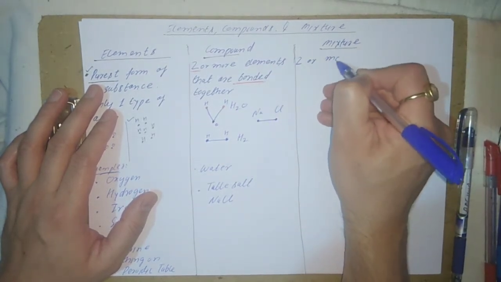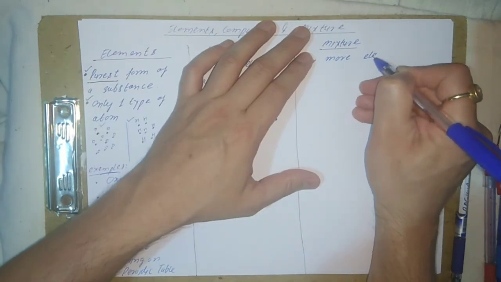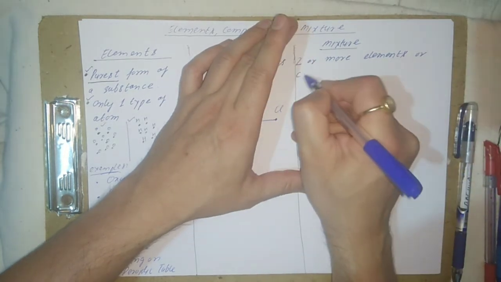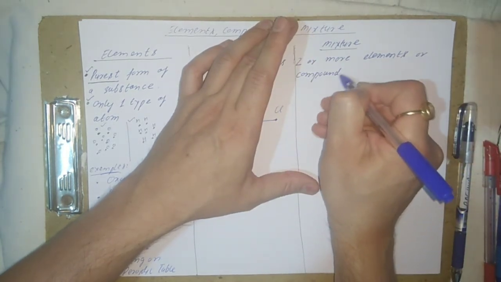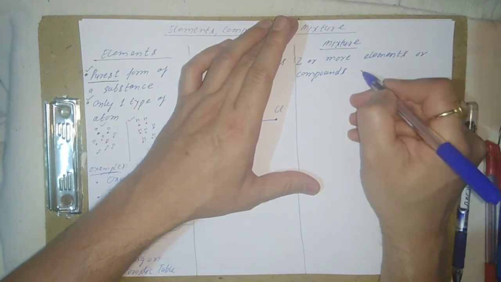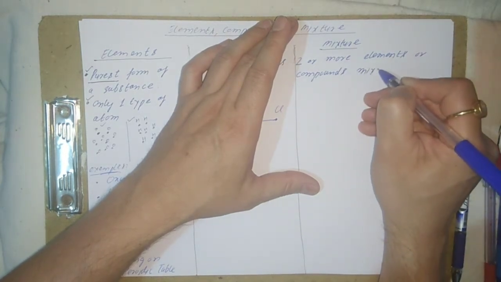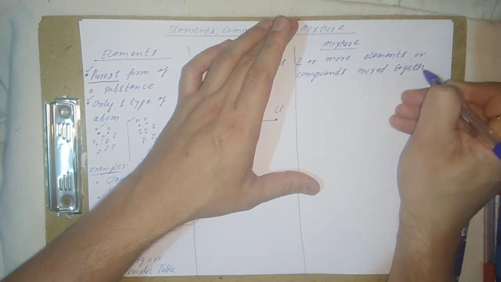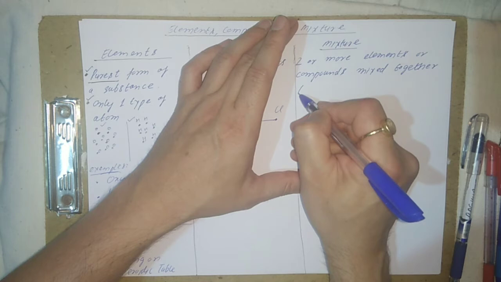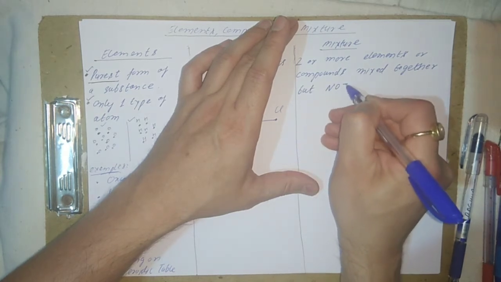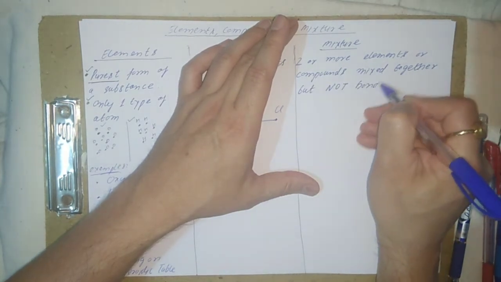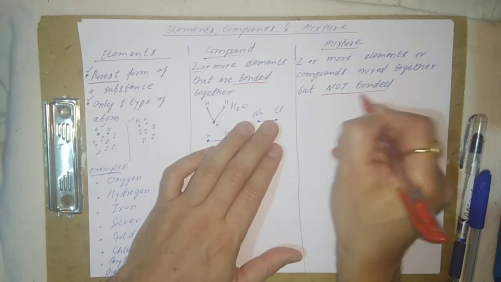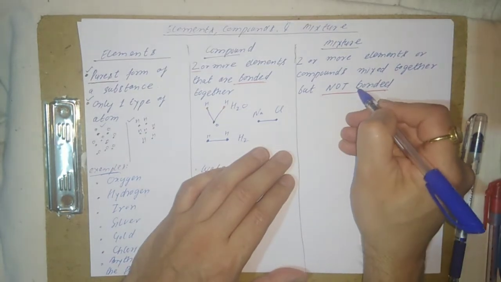Two or more elements or compounds mixed together, they are actually mixed together, but this is important, not bonded. They are not bonded. This is an important point here.